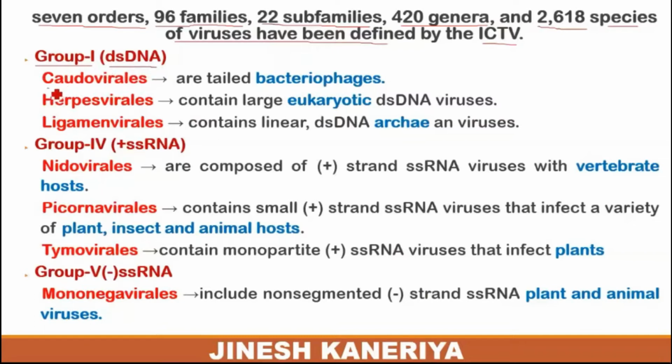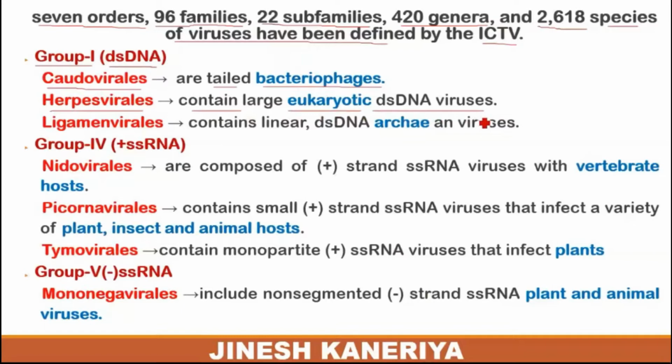These are the caudovirales, which are tailed viruses; they contain the tail portion of a bacteriophage. Herpesvirales contain large eukaryotic double-stranded DNA viruses. These herpesviruses are capable of infecting eukaryotic cells, a particular host or animal, and contain double-stranded DNA, so they are included in group 1.